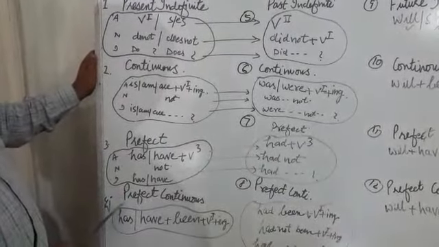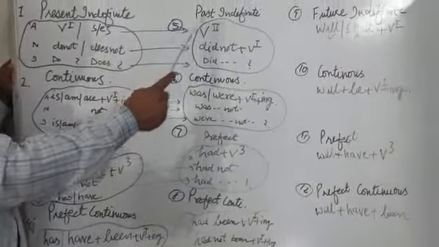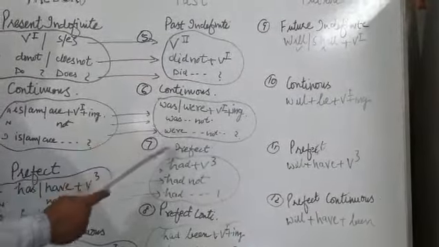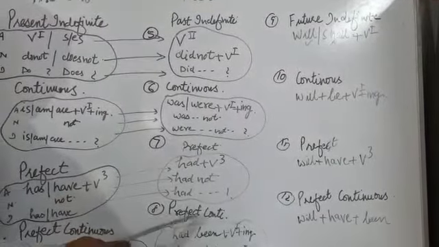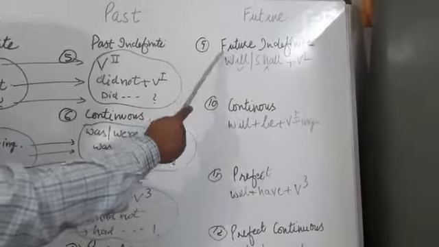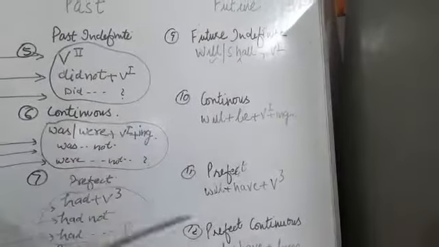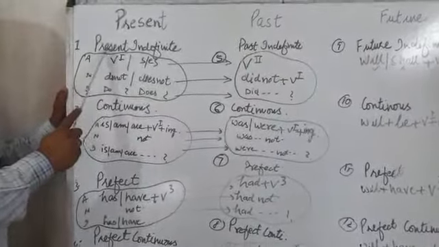And fourth one is present perfect continuous. Similarly, number 5, past indefinite. Number 6, past continuous. Number 7, past perfect. And number 8, past perfect continuous. 9, 10, 11, 12 are applicable for future. Now, to start with first one, present indefinite.